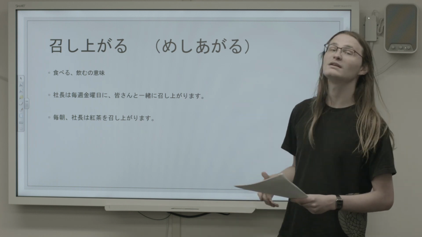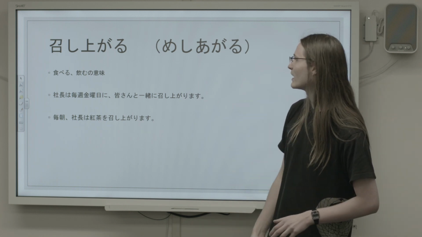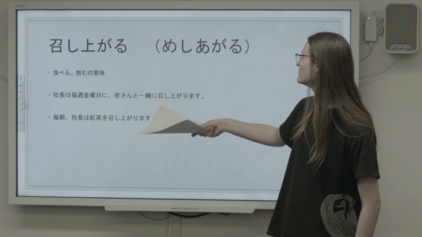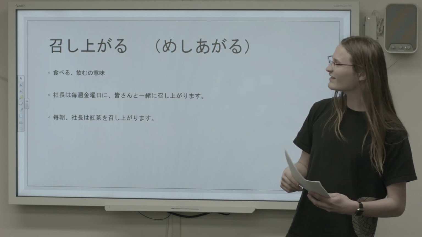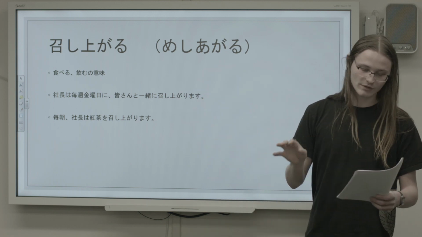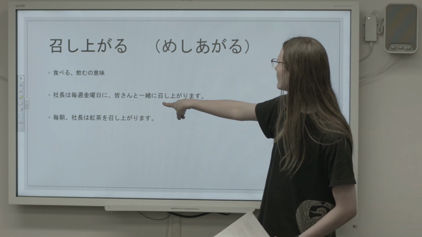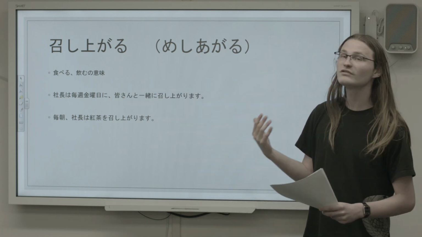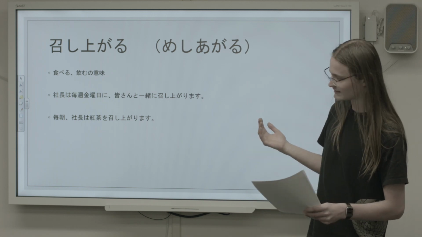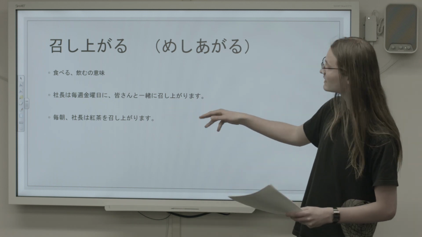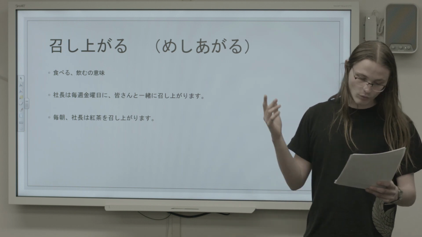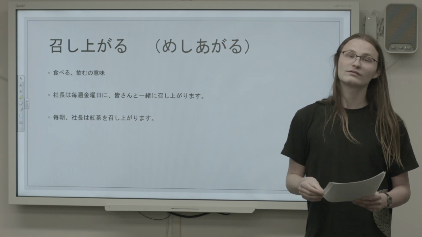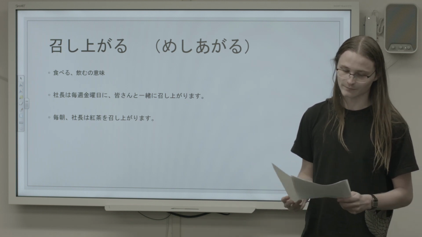So let's use a company president as our example in the first sentence. So we have, 社長は毎週金曜日に皆さんと一緒に召し上がります. So try to understand this sentence just how it is right now. But if you're having some trouble with it, take out the 召し上がります and replace it with 食べます. If you do that, it should be pretty clear that what this sentence is saying is every week on Friday, the company president eats with everybody. It's important to note that the only difference between which verb you're going to use, meshiagaru or taberu, is the level of respect you want to show to the company president.